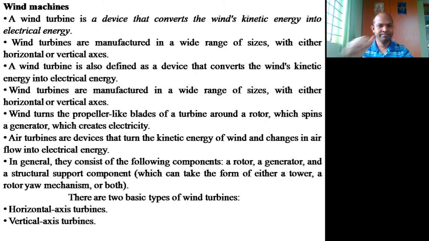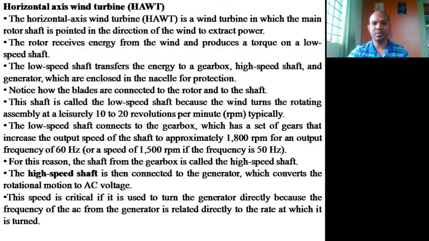Now, when it comes to classifications, we have horizontal axis wind turbines, called HAWT, and vertical axis wind turbines, called VAWT, the two types.